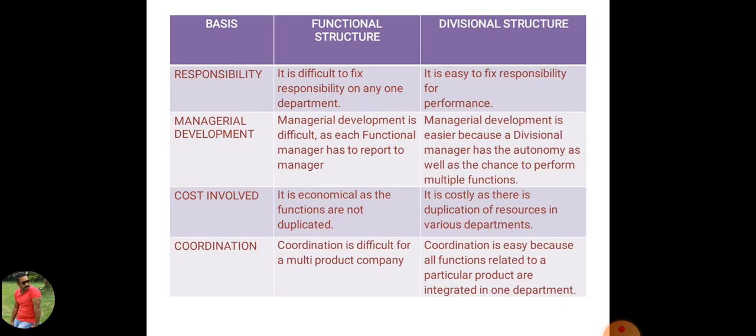Fourth point, responsibility. In functional structure, if the organization is unable to achieve its objective, then it is difficult to fix responsibility on any one department because any department can blame any other department. But in divisional structure, each department is responsible for its own performance, so it is easy to fix responsibility for performance, right?